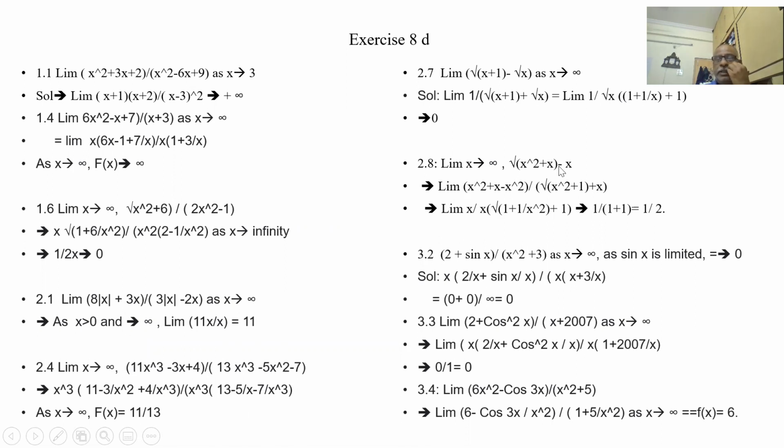So limit of x tends to infinity. I'm again doing rationalization. So root of x square plus x minus x. So top one is becoming x square plus x minus x square, because a plus b into a minus b is a square minus b square, by a plus b, root of x square plus x plus x. This is x.